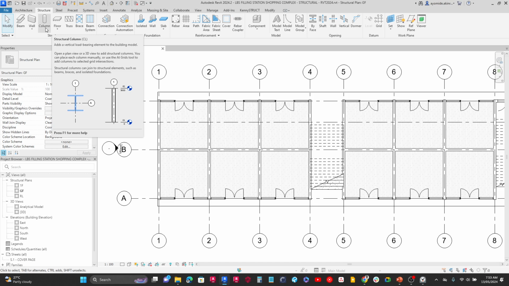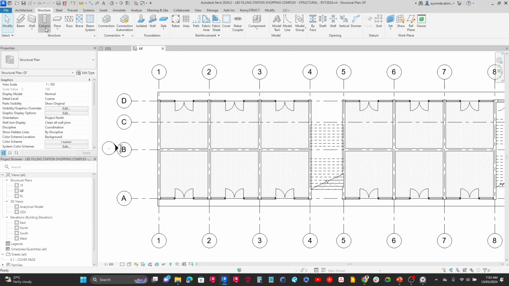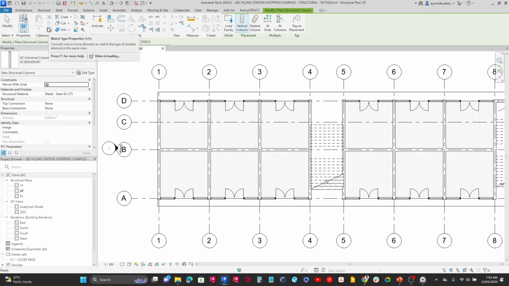Before I click on it as well, you will see information about how it works, as well as the shortcut, which is CL. I'm going to click on it to activate the command. And before I place a column, you're going to notice at the top of the screen here, I have some placement options or modification options. We have an option to rotate after the placement. So if, for instance, here the column is not going to be in a straight section, I can decide to rotate it after the placement. If I turn this on, I'll be able to actually rotate it once I place it. But in this case here, I don't want to do that.